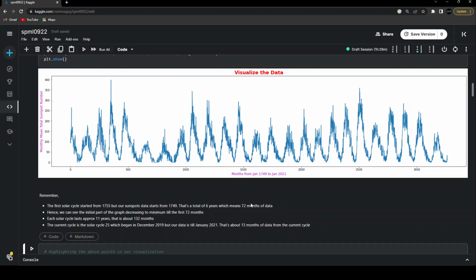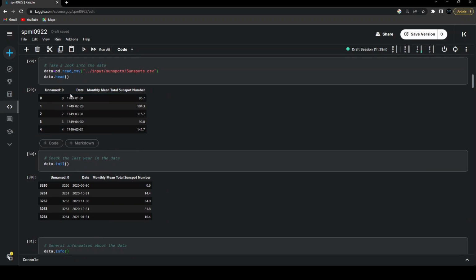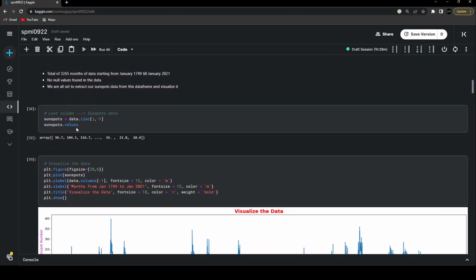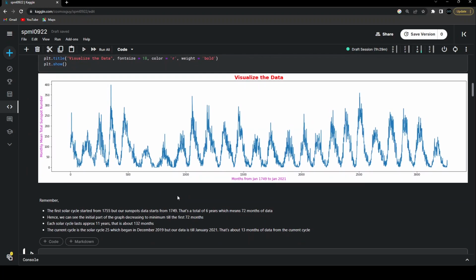Now, why did I convert these years to months? Because if we look into this data, we can see that all these data points are in terms of months. That's January, February, March, April for the year 1749. We have this data in terms of months, and that's the main reason why I converted these 6 years into months. So if you look at the graph, the first part over here, the part that is decreasing till the minimum over here, is nothing but the months of data where the solar cycle didn't even start, because we know that the pattern we see in a solar cycle is usually like this. That's the exact reason that I'm highlighting this point over here.